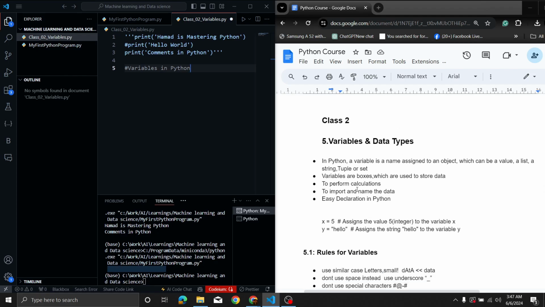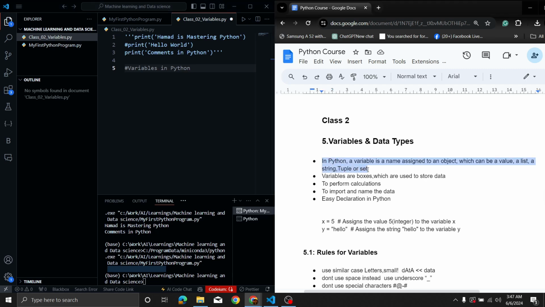Okay, so what are variables? In Python, a variable is a name assigned to an object, which can be a value, a list, a string, a tuple, or a set. If I have to define it simply, variables are boxes which are used to store data. There are different variables for storing numbers, for storing text data, for storing float data. We'll see in a minute. Variables are used to perform calculations and to name the data, and variables are easy to declare in Python.